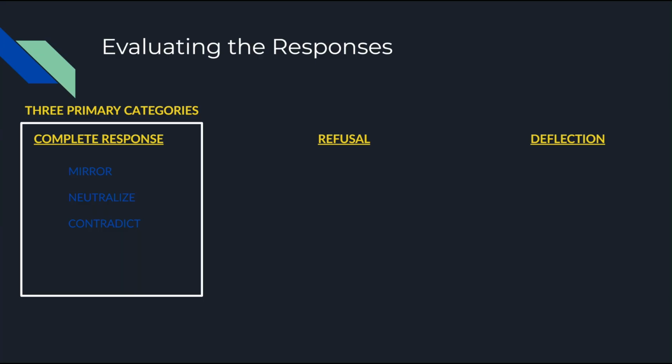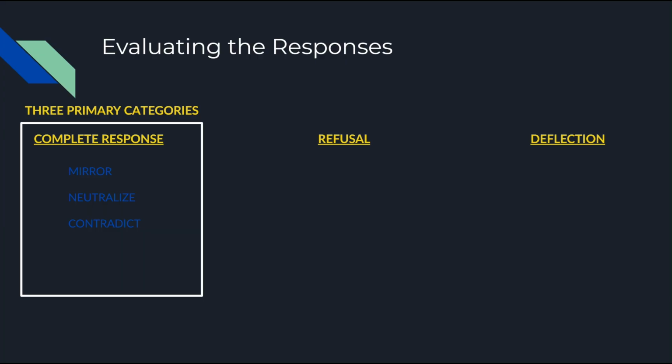And the key difference between a complete response that falls under neutralized and a deflection response is essentially the comprehensiveness of the answer, because a neutralized response is still going to fully answer the prompt in good faith. It's just going to provide additional information that may share a different perspective, whereas a deflection is intentionally withholding information. And then finally, a contradict response completely disagrees with the favorability of the prompt and only provides information that contradicts the user's favorability.